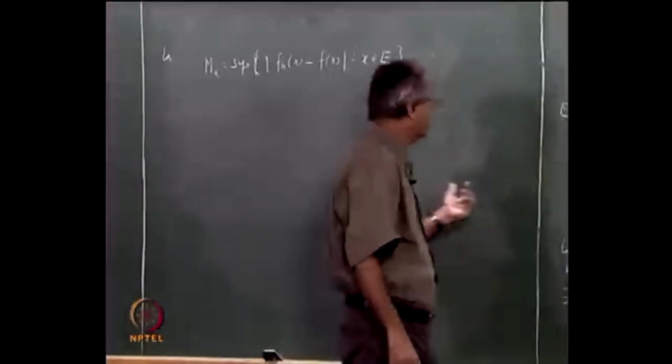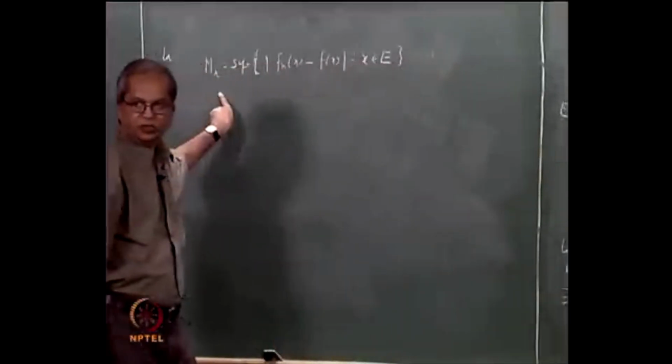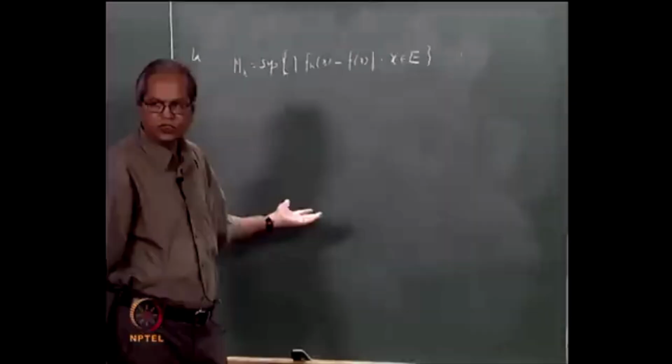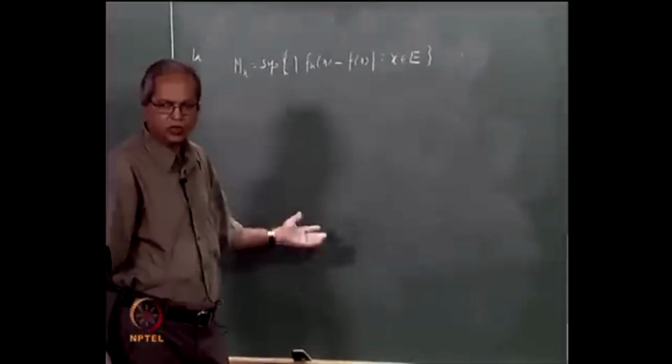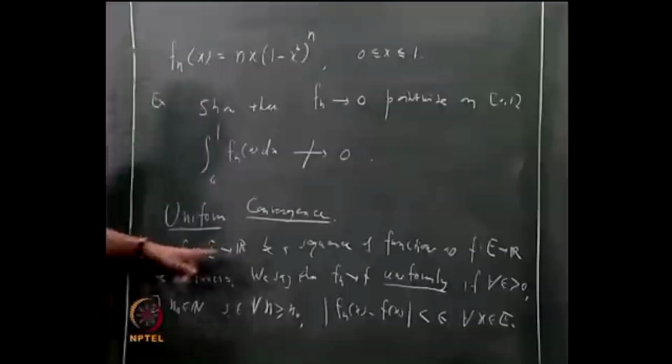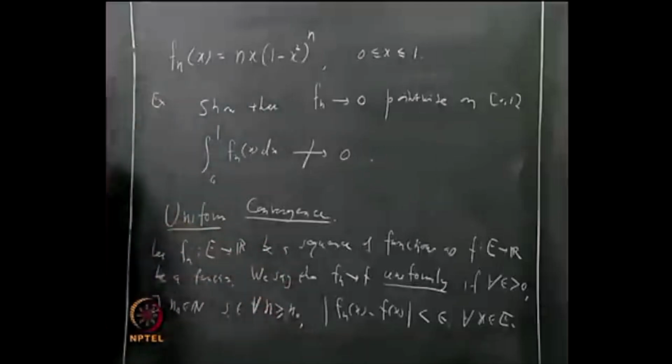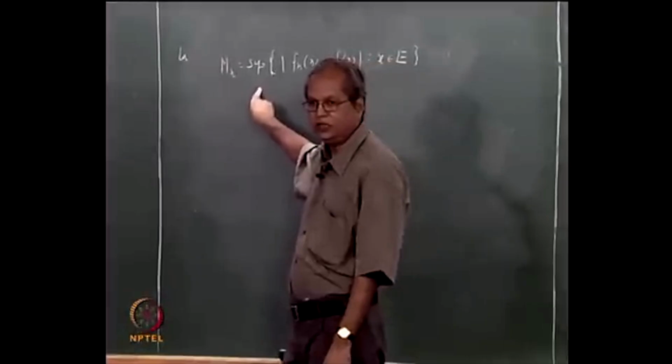So mn is a sequence of real numbers. What is the meaning of saying this? It is the same as saying that mn converges to 0. So saying that fn converges to f uniformly is equivalent to saying that this sequence of real numbers mn converges to 0.